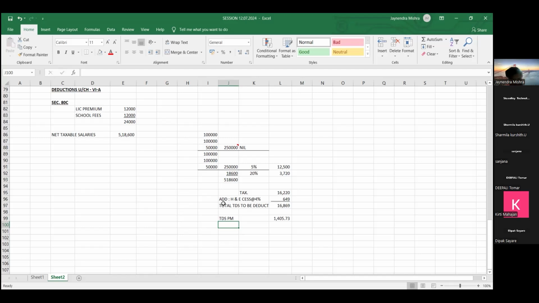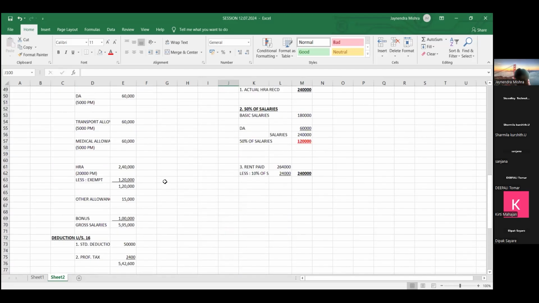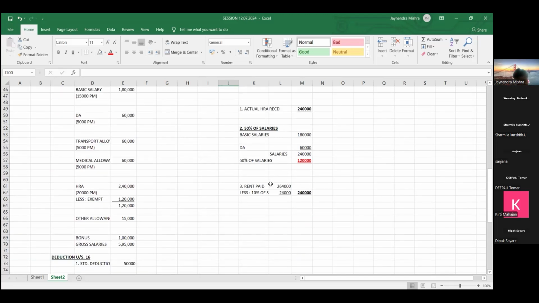Anyone any doubt in this section 192? Very important section. So as an employer, we have to deduct 1,405 rupees TDS from employee salary. So any doubt, friends, in this calculation of section 192, which is TDS on salary? No doubt.